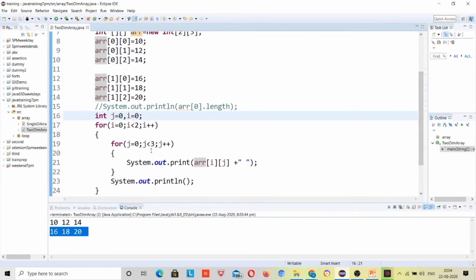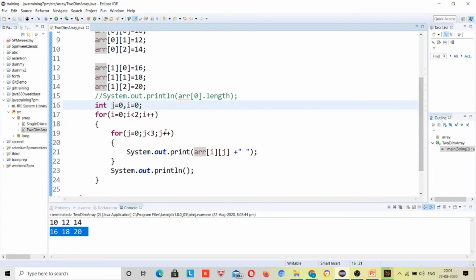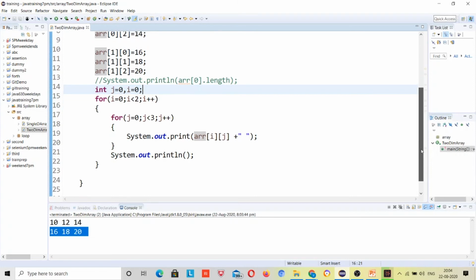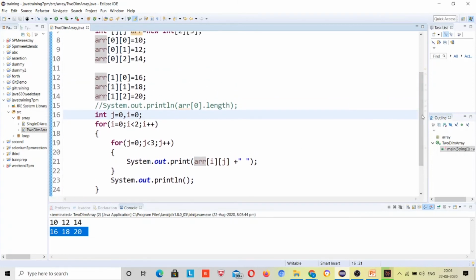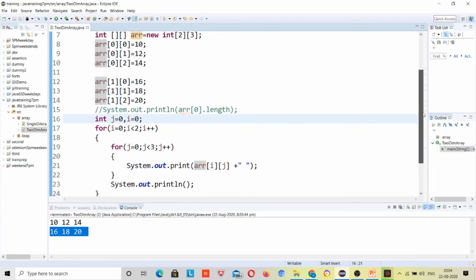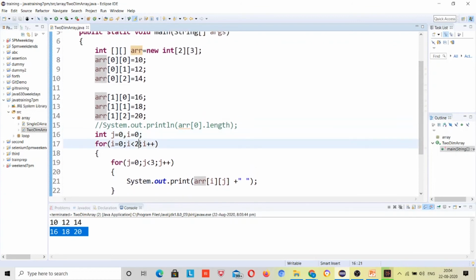Now I can make a change over here. Why? Suppose I have a class, and I have a colleague working with me, and he has defined an array inside his class, and he doesn't want to show his code to me, and I don't know the length of that array, right? Because I have not seen his code. So how can I work? I don't know the length of the array. So in that case I can use the length keyword, right?